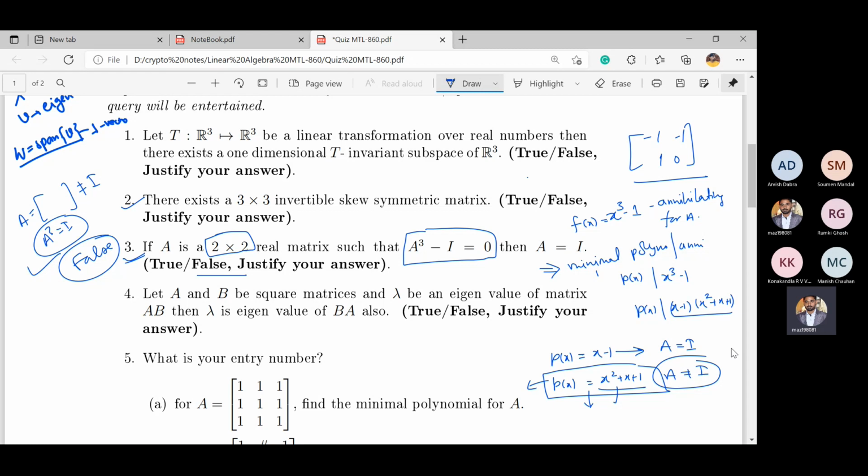That's it. I'm just saying, suppose you have to prove this one, if it is true, then you can approach it through the minimal polynomial, characteristic polynomial and annihilating polynomials. These are the correct approaches if you want to prove or disprove. This one is a simple expression, so you get the matrix. If it is 4×4 or 5×5 or any other order, then I think it is difficult to construct direct examples. Is it okay now? Yes, sir.